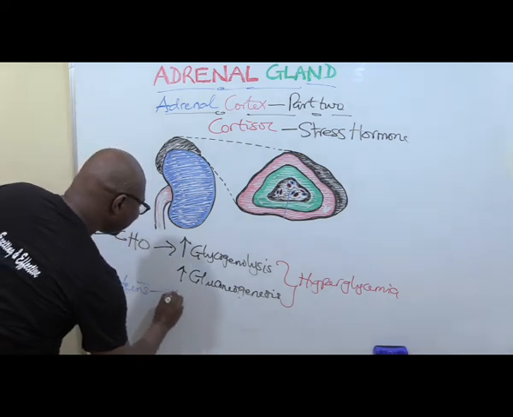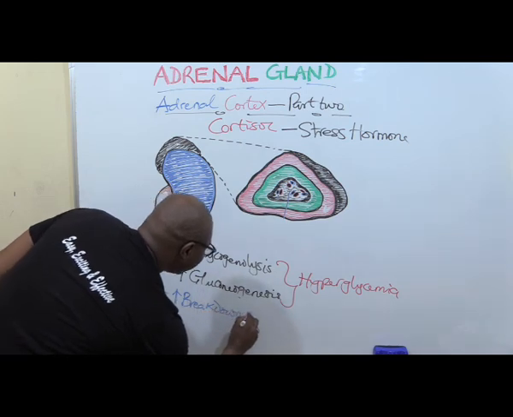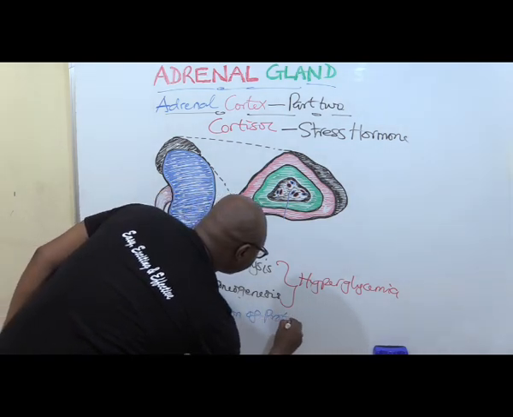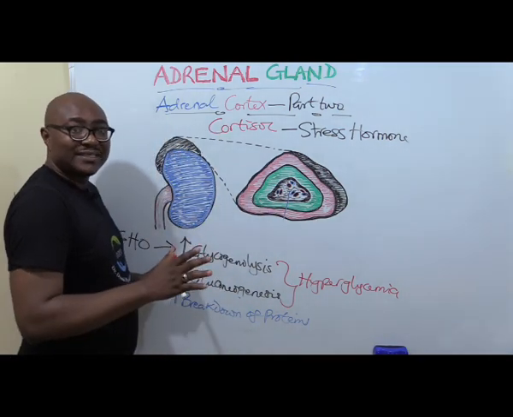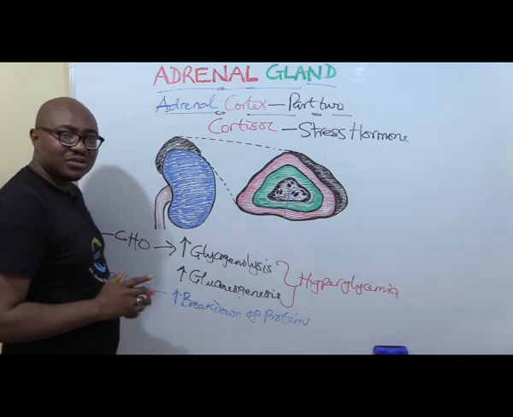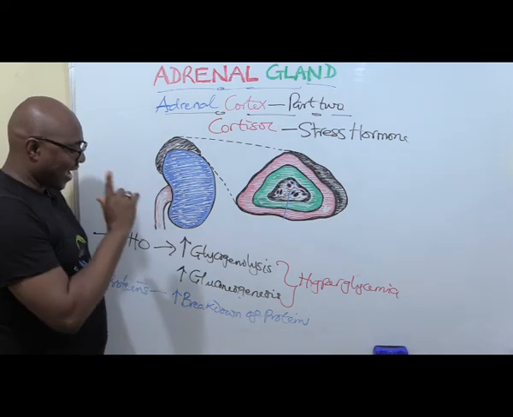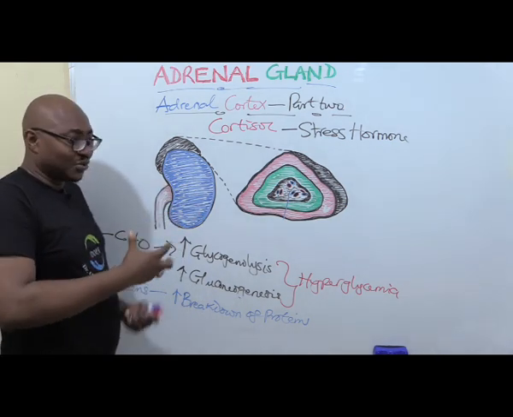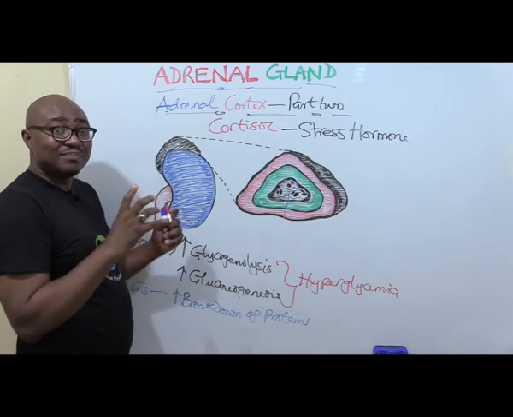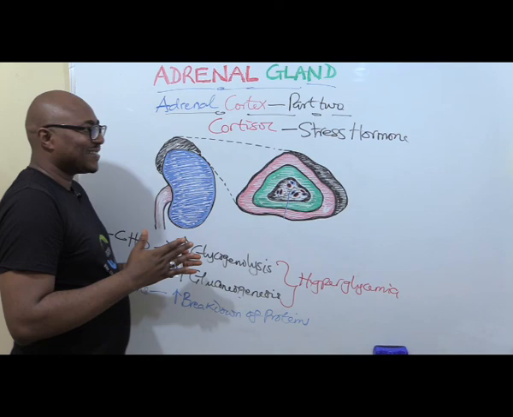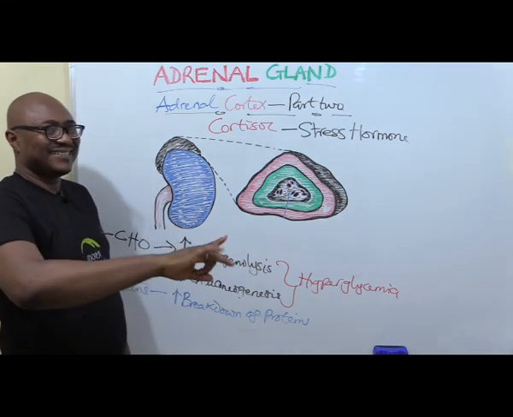Then the second most important thing it does relates to proteins. It increases the breakdown of proteins, catabolism of proteins. In order to do what? You ask yourself, why is it breaking down proteins? Because it needs to make amino acids available. Amino acids are the building blocks of proteins, so it needs the availability of amino acids so that new proteins can be synthesized.